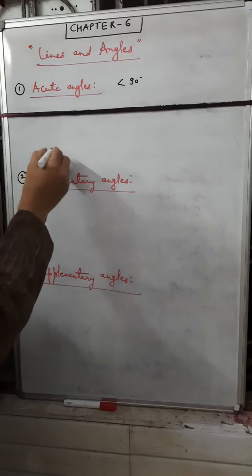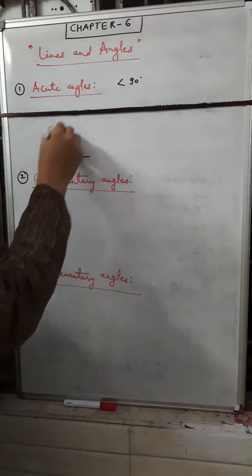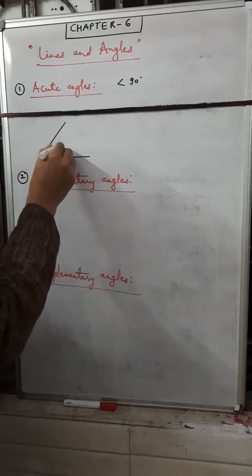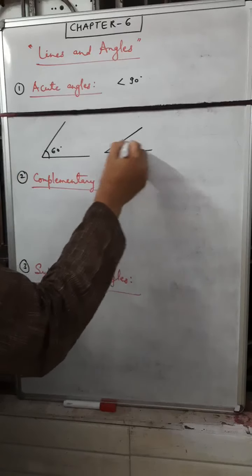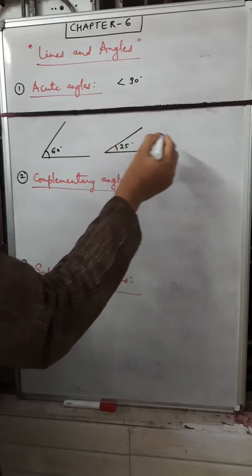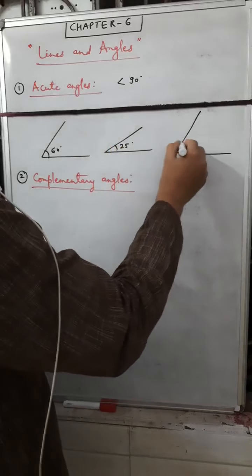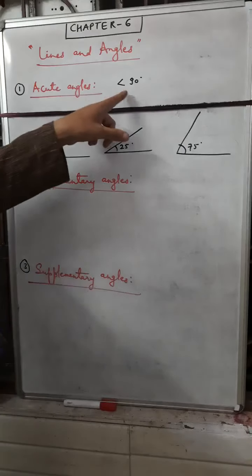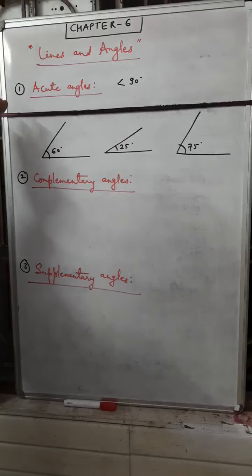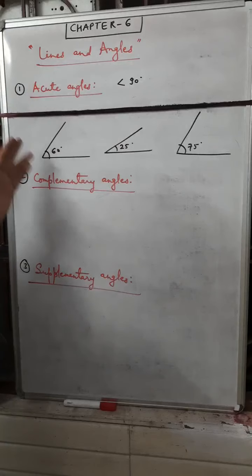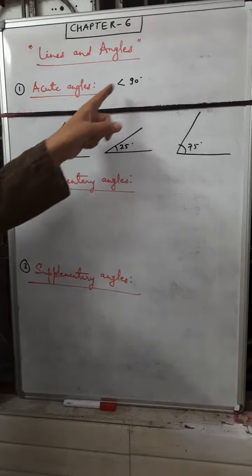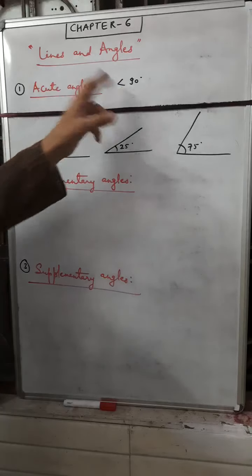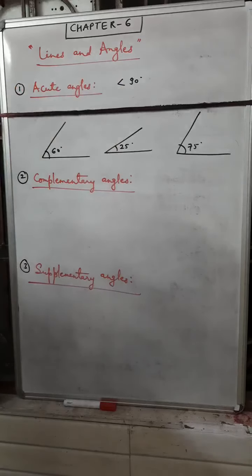So how can we form it? Suppose it is a straight line. Then this angle may be 60 degrees, this angle 35 degrees, or it may be a 75 degree angle. All of these angles are less than 90 degrees. The measurement of such an angle is not equal to 90 degrees; definitely it will be less than 90 degrees. Such kinds of angles are called acute angles.